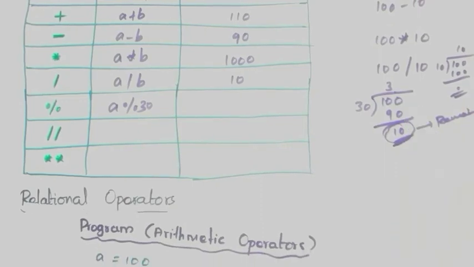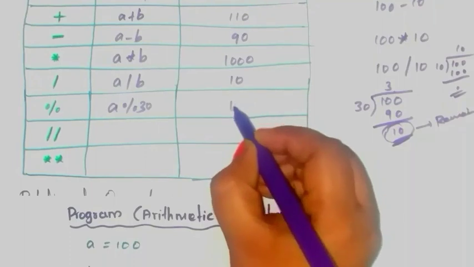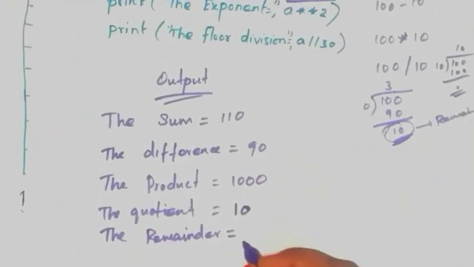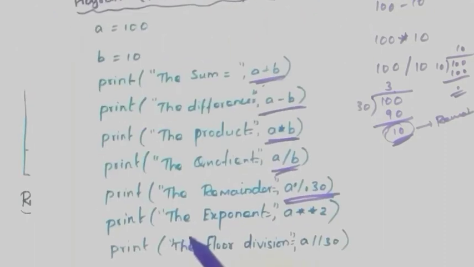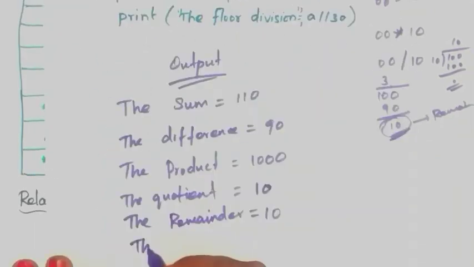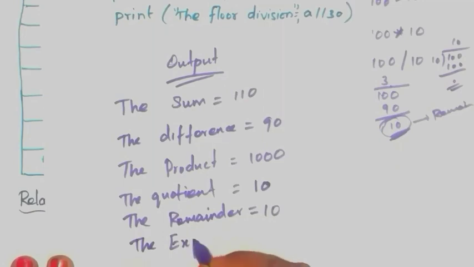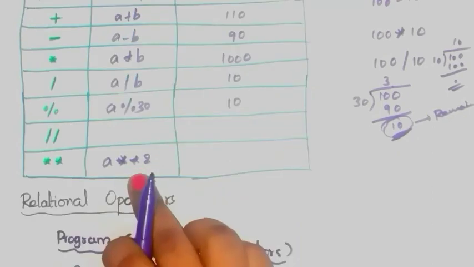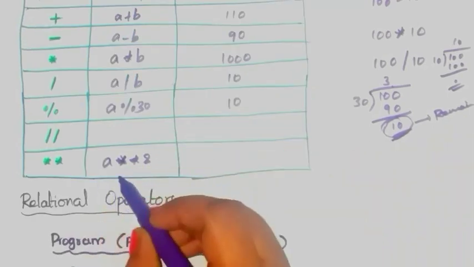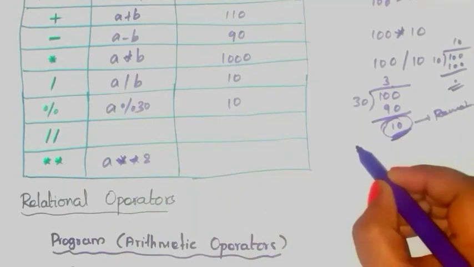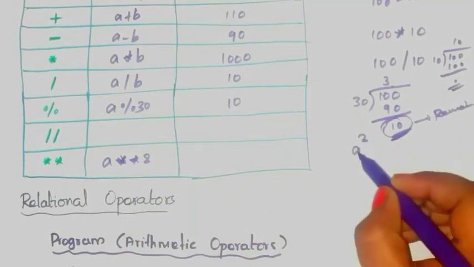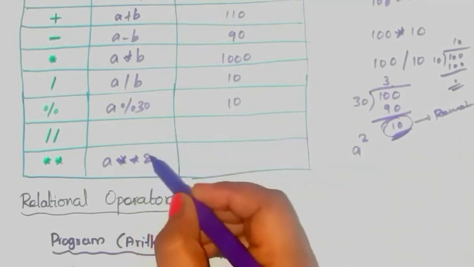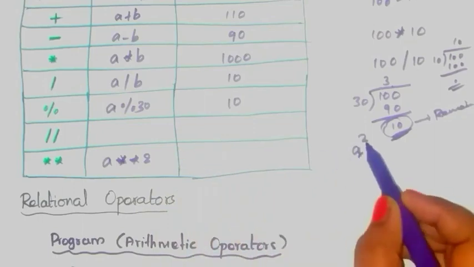Ignore this, okay. So the answer is 10. Here write the remainder is equal to 10. Next, the exponent. The exponent is equal to what? A into 2. How can you solve this? This means A square, okay. What is the meaning of this? A power 2, which means A square.